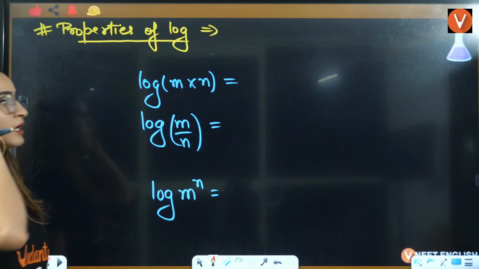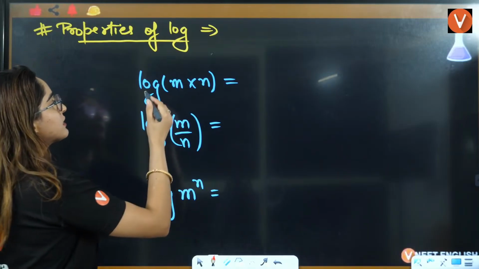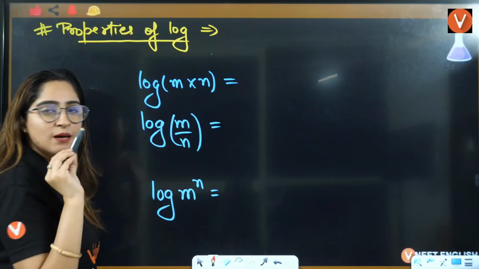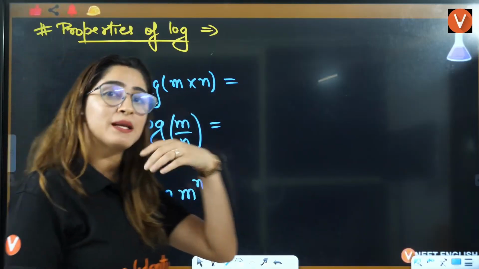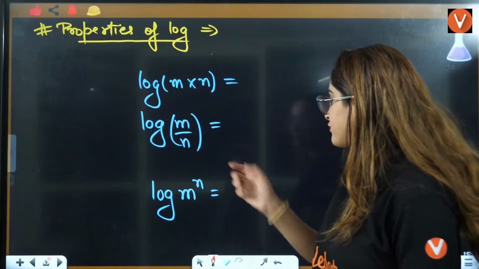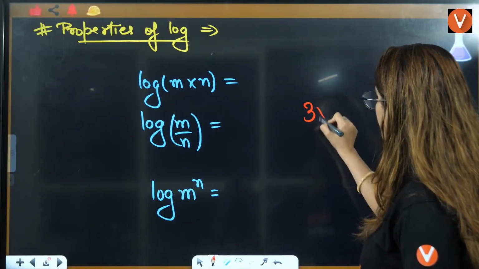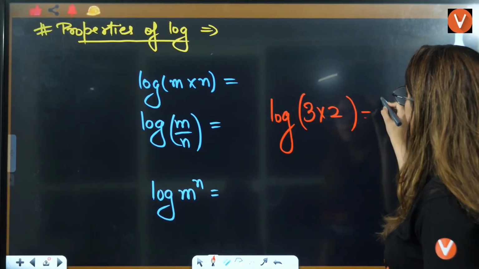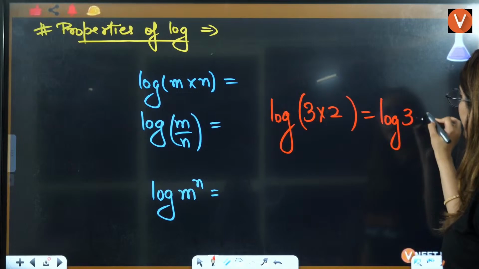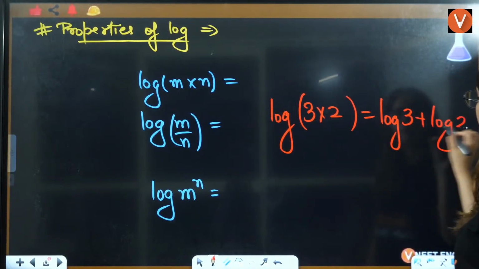Now, whenever you multiply something, let's say you have 3 into 2, you apply log of this. Then the answer will be log of 3 plus log of 2.